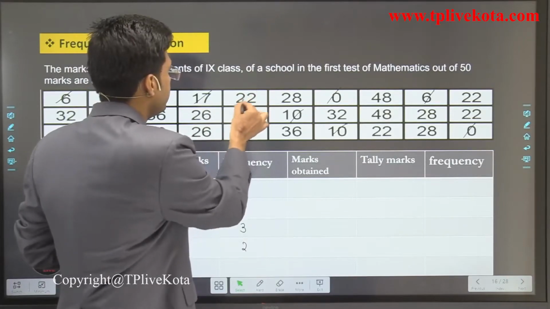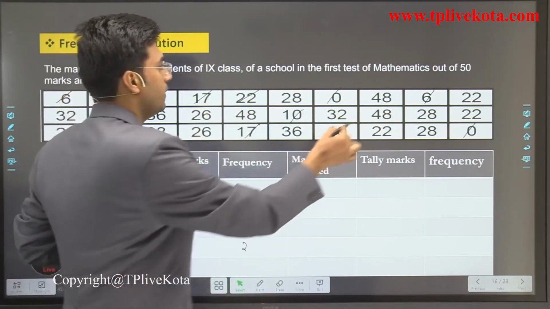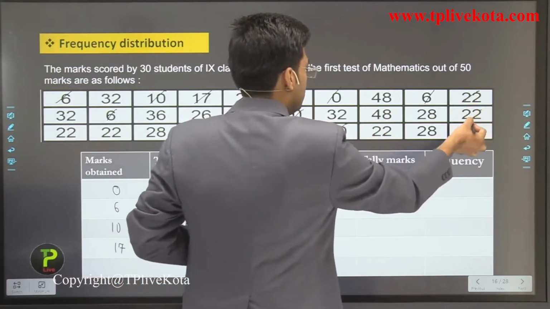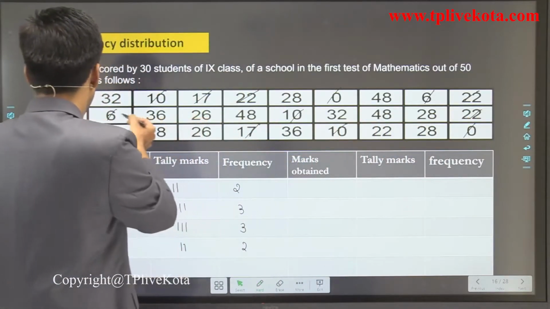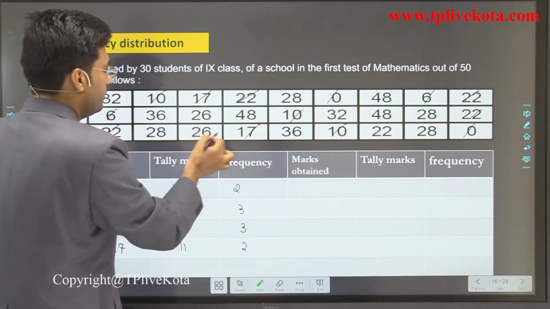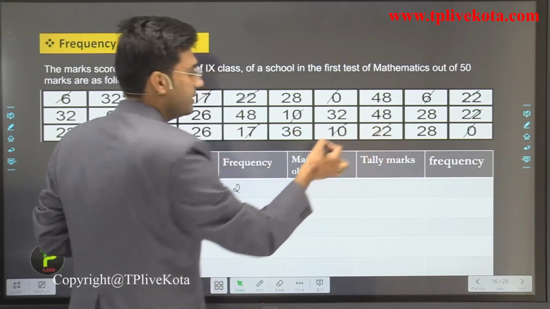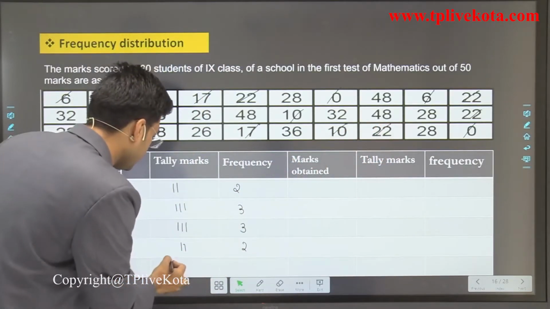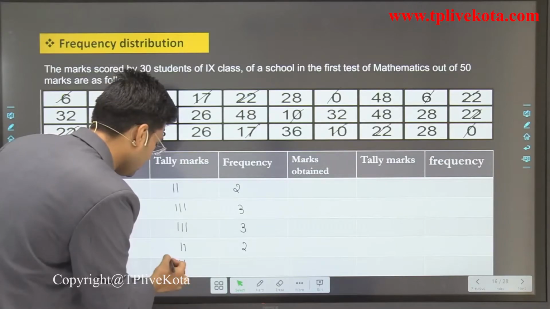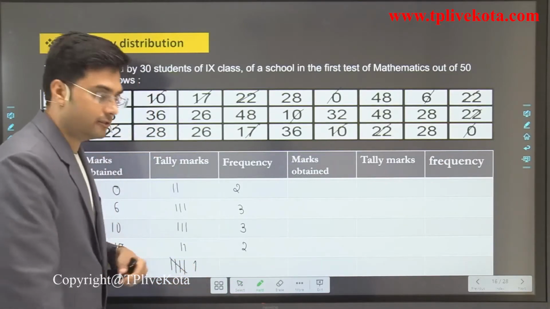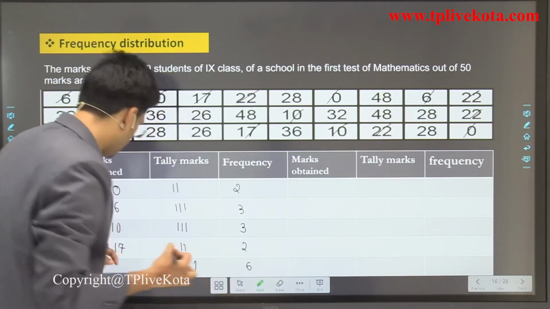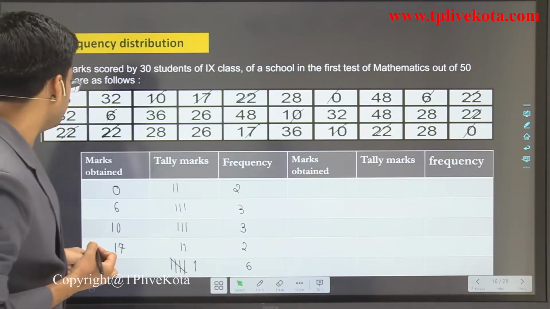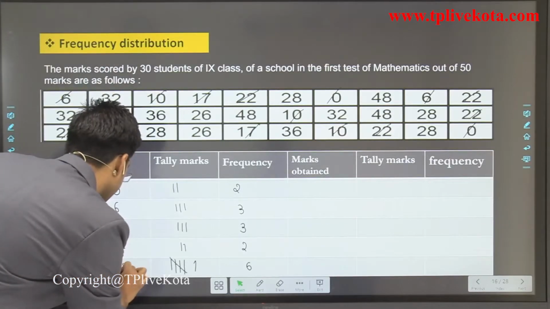So how many students got 22? 1 2 3 4, 5 and 6. So let's write the tally mark. 1, 2, 3, 4. This is 5 and 6. So the frequency for 22 is 6.